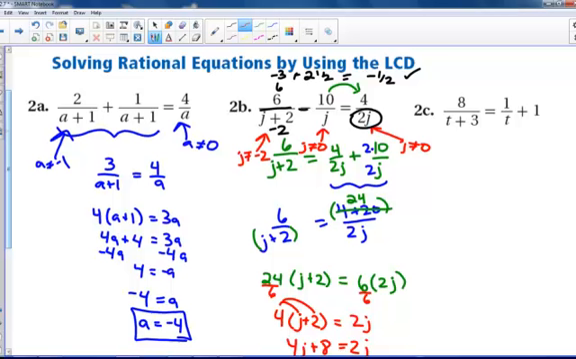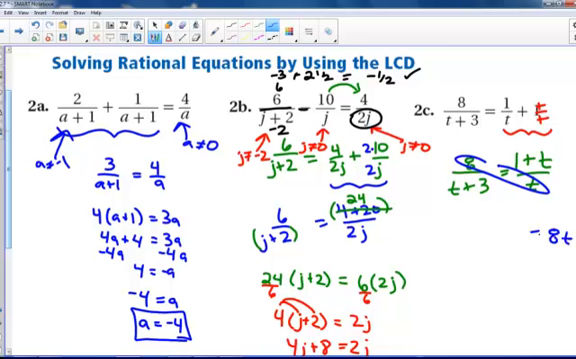All right, over here, 1 is the same as 1 over 1. And if I want the common denominator over here, I can make this a t over t. Multiply by t. So on the right, I have 1 plus t over t. And on the left, I have my 8 over t plus 3. So we are going to cross multiply. 8t equals t plus 3 times, I'm going to just write this as t plus 1, so when I FOIL it all out, double distribute, it makes more sense.